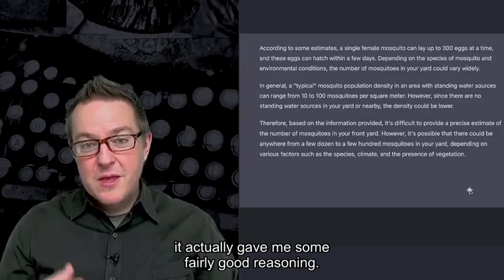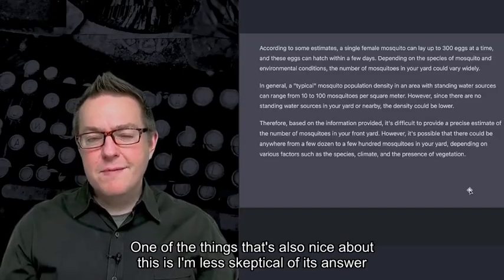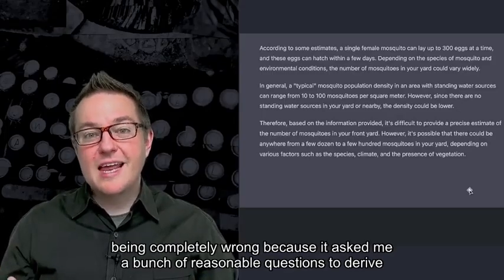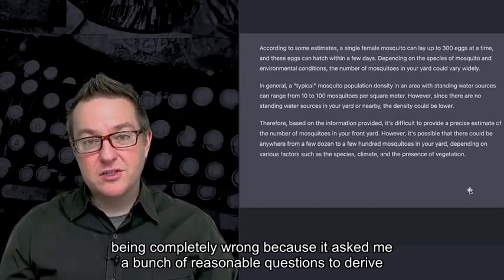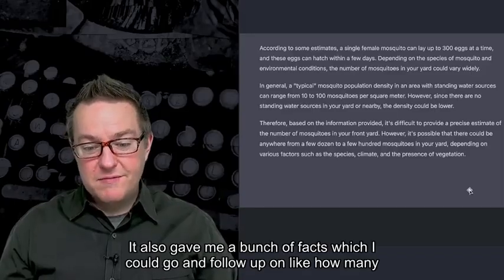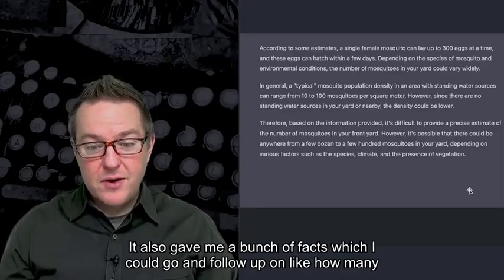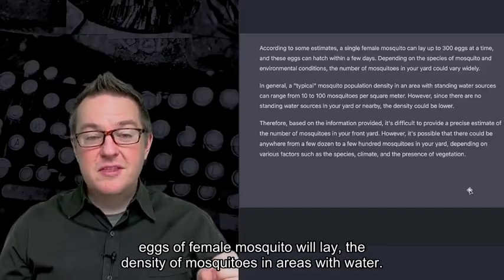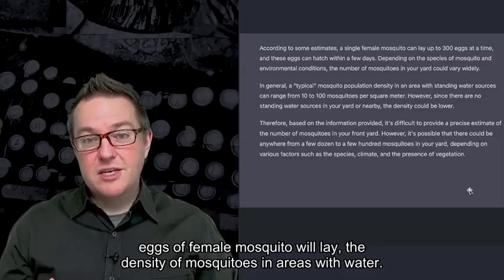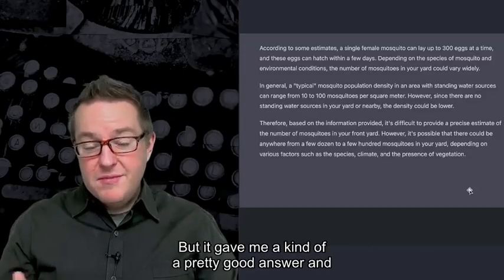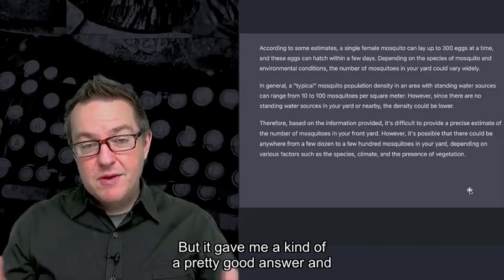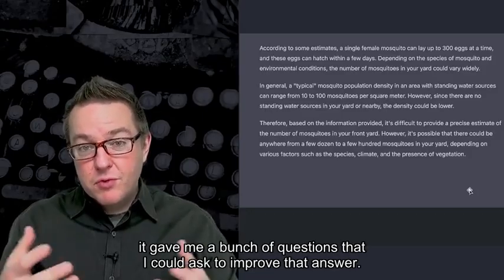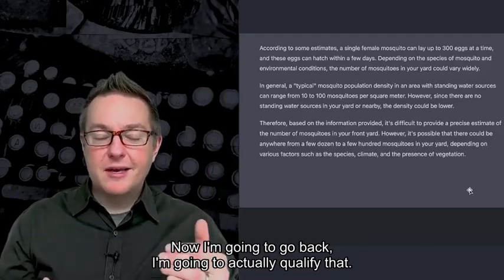But based on this, it may be wrong, it may be erroneous, but it actually gave me some fairly good reasoning. One of the things that's also nice about this is I'm less skeptical of its answer being completely wrong because it asked me a bunch of reasonable questions to derive its answer. It also gave me a bunch of facts which I could follow up on, like how many eggs a female mosquito will lay, and the density of mosquitoes in areas with water. It gave me a pretty good answer, and a bunch of questions that I could ask to improve that answer. Now I'm going to go back. I'm going to actually qualify that.